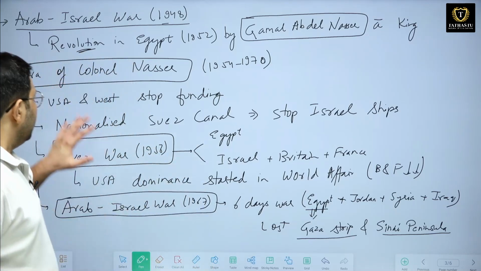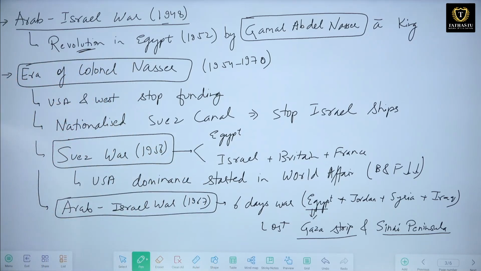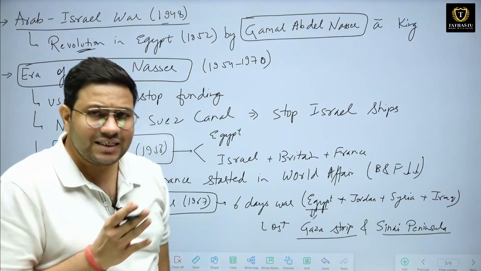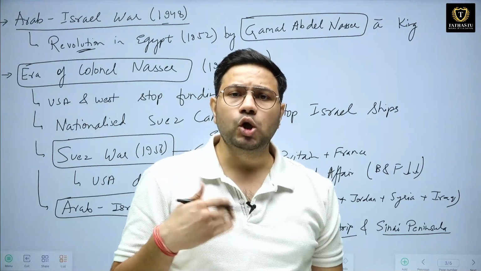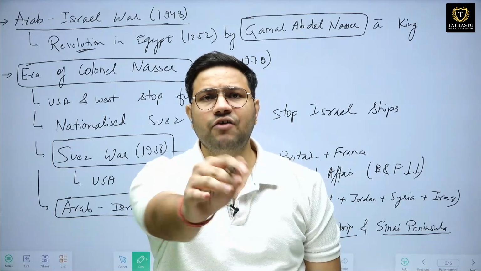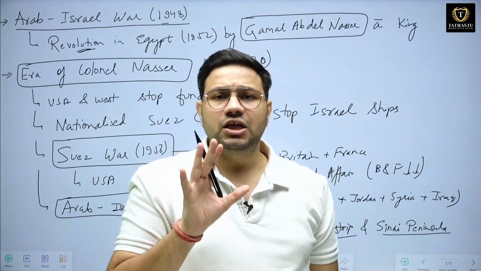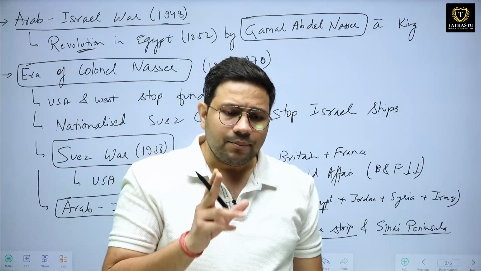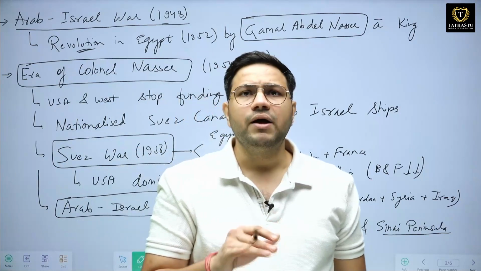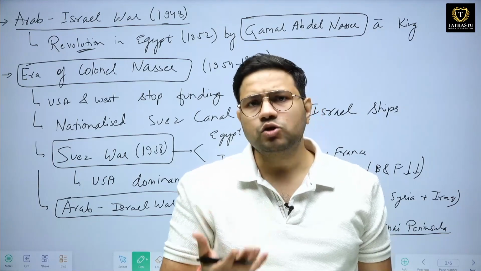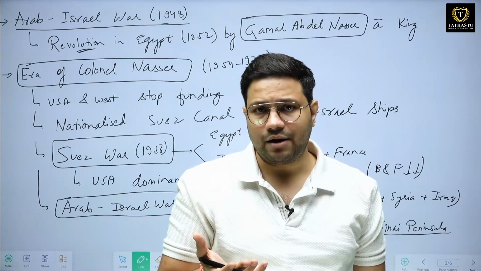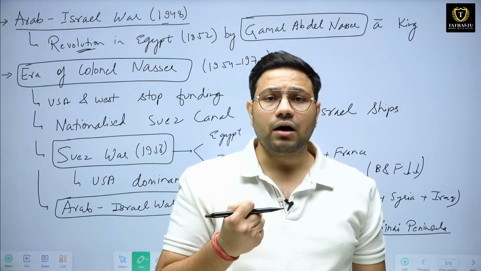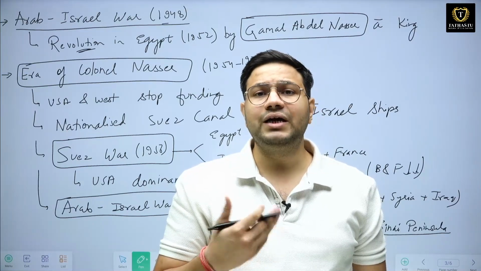Next, let us look at the era of Gamal Nasser. The era of Gamal Nasser lasted from 1954 to 1970. Since he had ousted the king who was loyal to the West, loyal to Britain, the USA and Western countries stopped funding the Egyptian government. Second, because that funding was stopped, Nasser was forced, or also wanted, to nationalize the Suez Canal, because it would give him a lot of financial support to build his country.